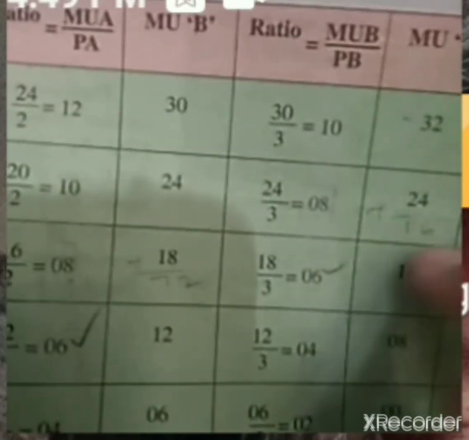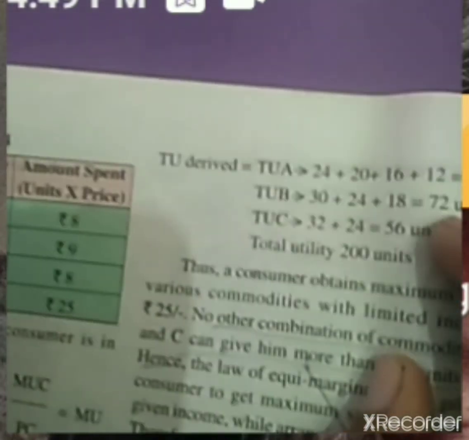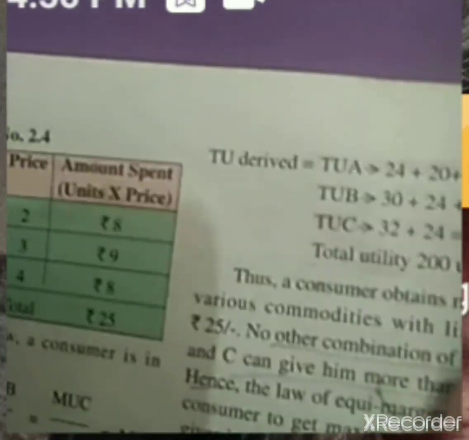So we will consider only the first 2 units for calculating total utility. So 32 plus 24 comes to 56. In this way the total utility of the 3 commodities is calculated. If we add this total utility, that is 72 plus 72 plus 56, it comes to 200 units.